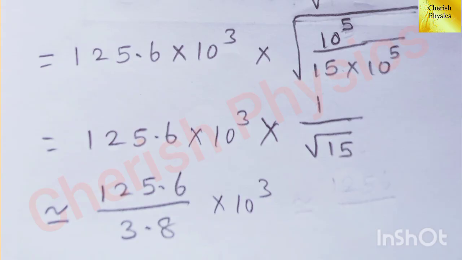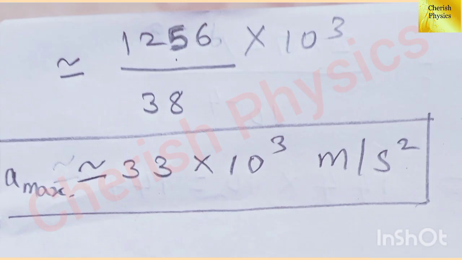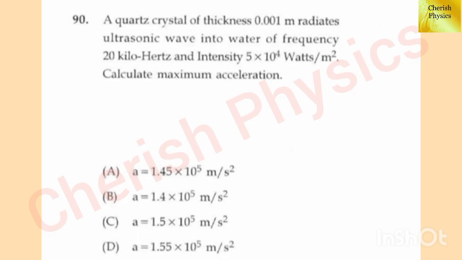Hence, A max is approximately equal to 125.6 divided by 3.8 into 10 to the power 3, which can be written as 1256 divided by 38 into 10 cube. By cancelling the terms, we get A max is approximately equal to 33 into 10 cube meter per second squared. In the option, the correct answer is not given.